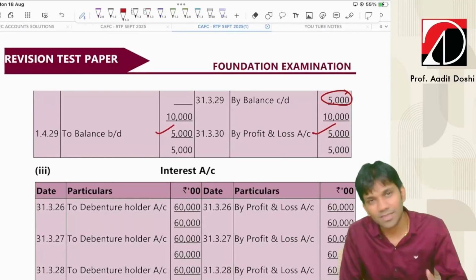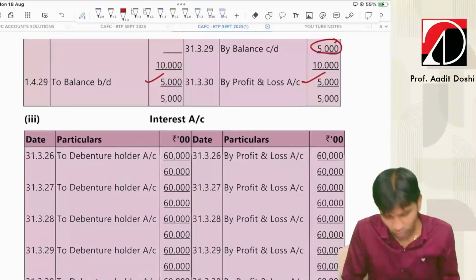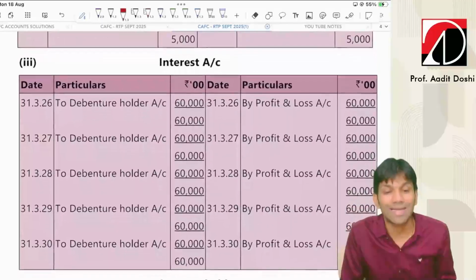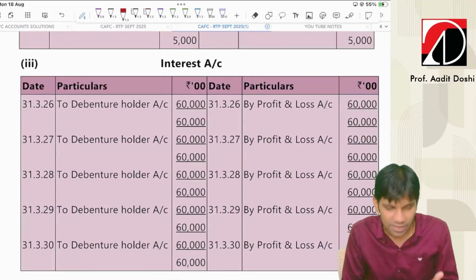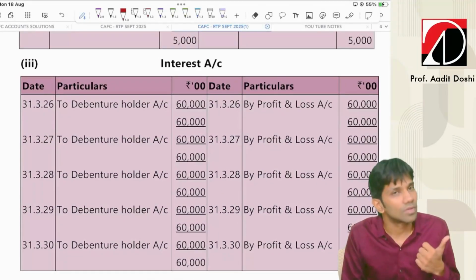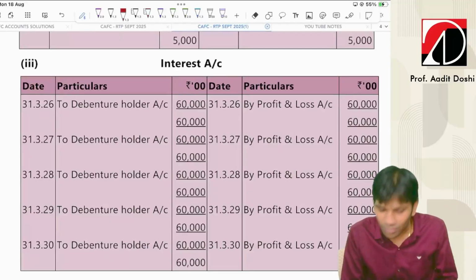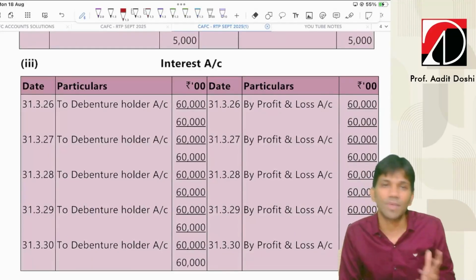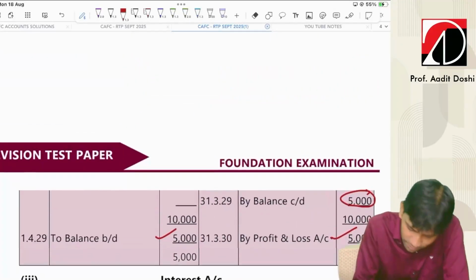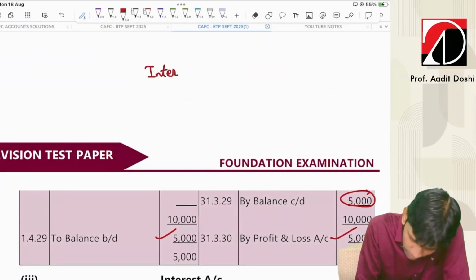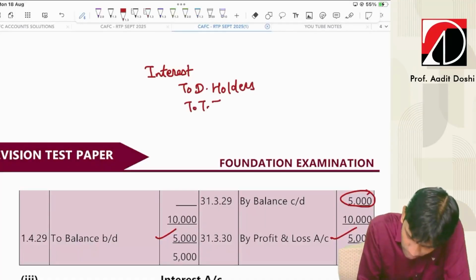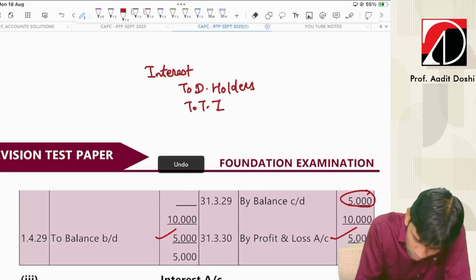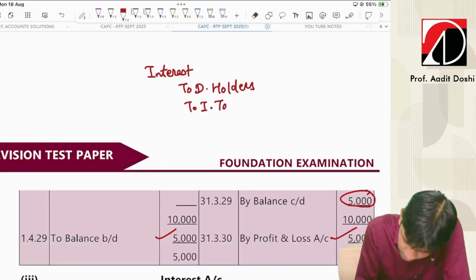They have asked the interest account and debenture holder account. Now, what are the entries for interest? Basically, interest account debit to debenture holders to income tax payable. What is the entry? I'll write here: interest account debit to debenture holders account, to income tax payable, or you can say TDS payable, income tax payable.